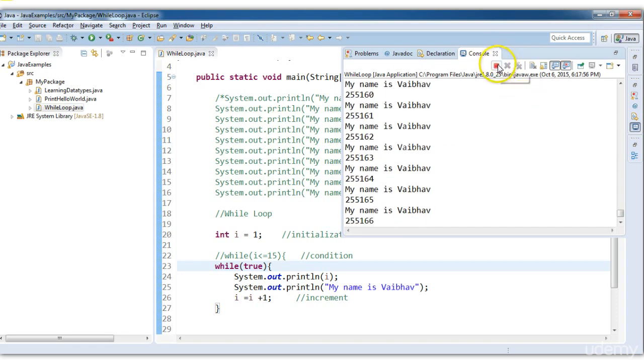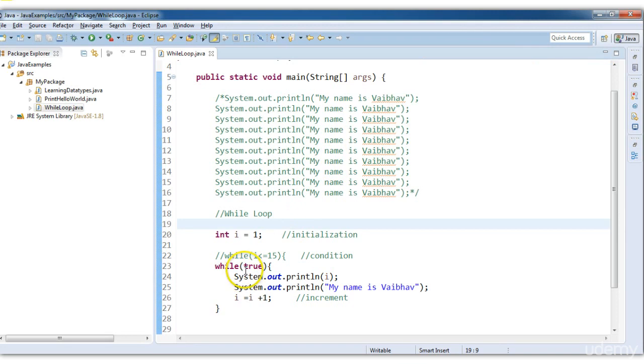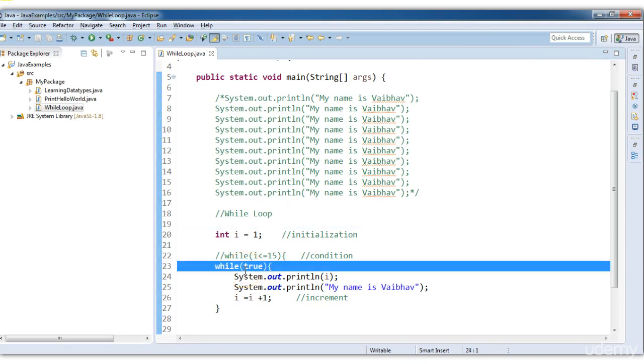To stop this, I have to terminate it manually. So you have to make sure there is a condition which becomes false when you want to move out of the while loop.